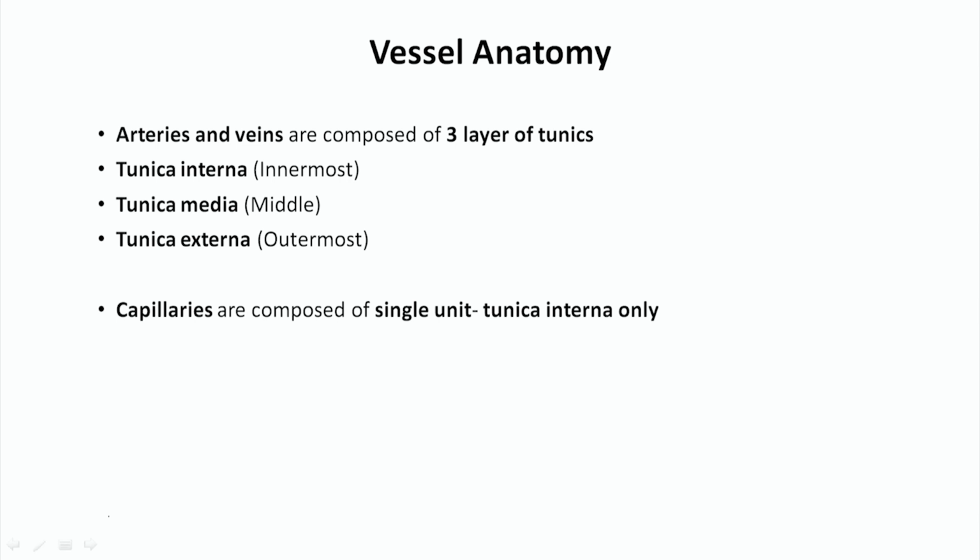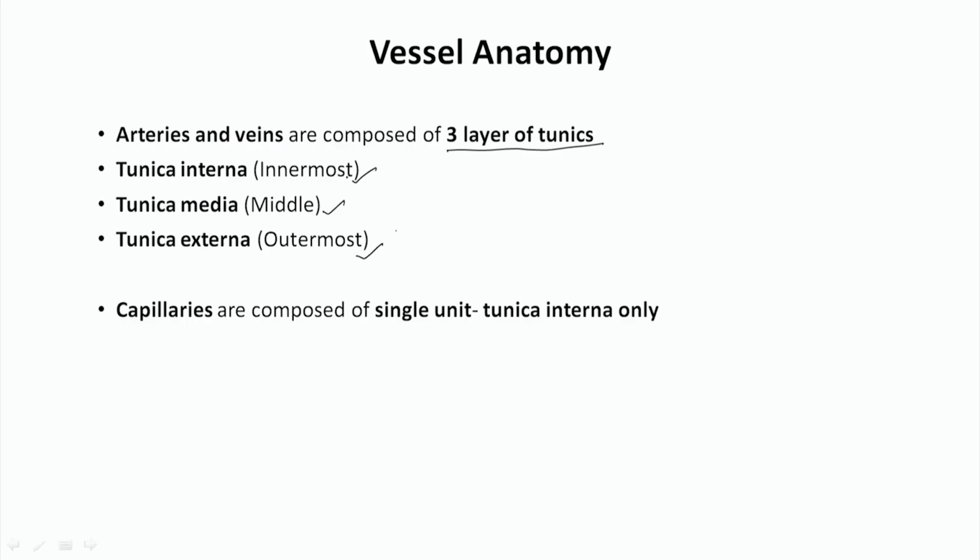If you see it grossly, arteries and veins are composed of three layers, also called the tunics. The three layers are: tunica interna, which is the innermost, then the tunica media, which is the middle one, and tunica externa, which is the outermost. So these blood vessels are made up of three layers: tunica interna, tunica media, and tunica externa.